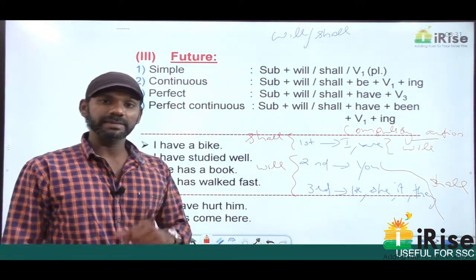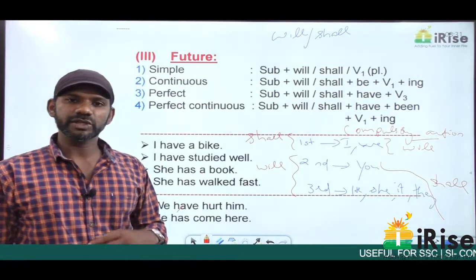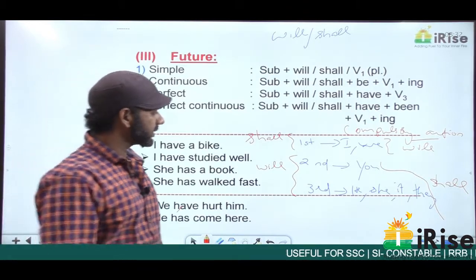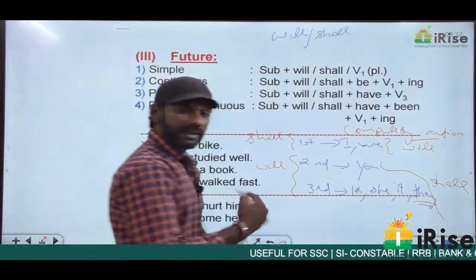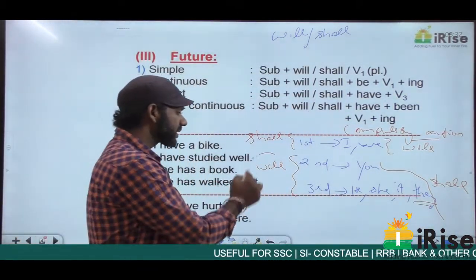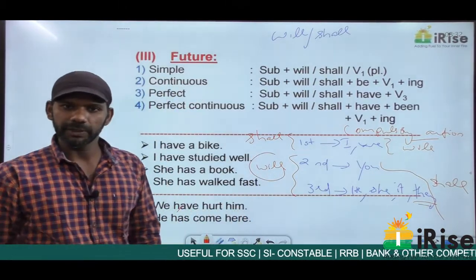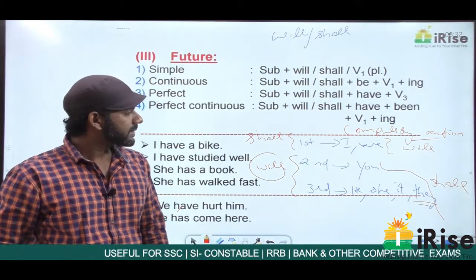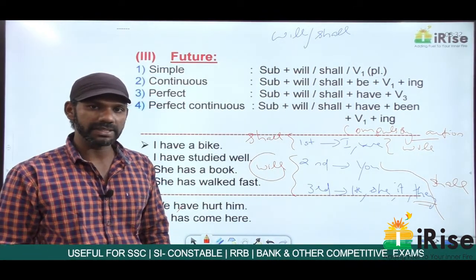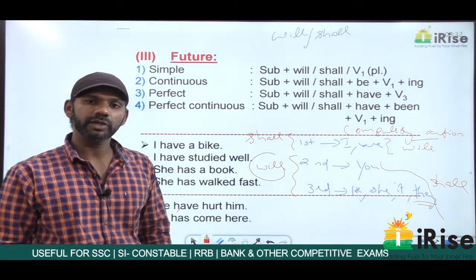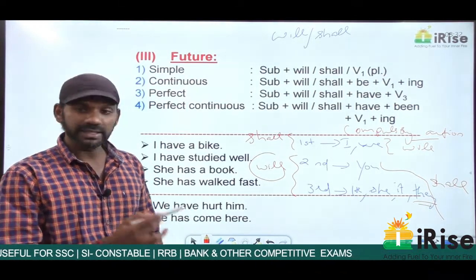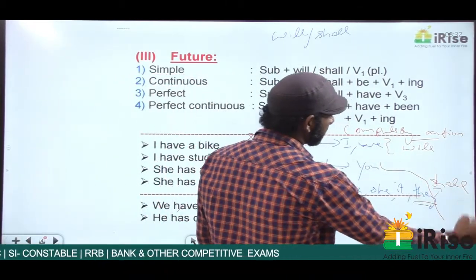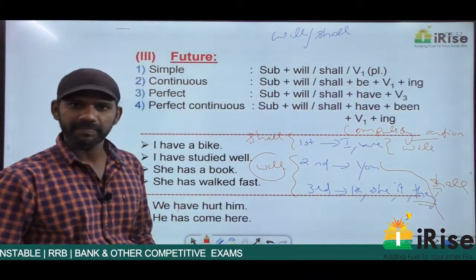Now come to the same statements I gave. "They dash come here" is not a compulsory action. The subject here is they, third person, not a compulsory action, so it must be will: they will come here. "They dash have to come here": compulsory, because have to is a modal telling us about a compulsory action. The subject here is they, third person, compulsory action, so it must be: they shall have to come here.